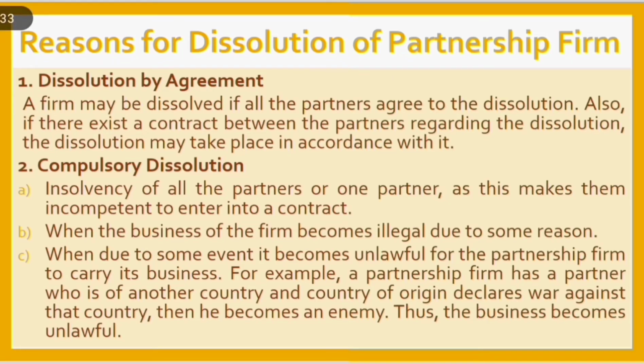Number 2. Compulsory dissolution. A. Insolvency of all the partners or one partner, as this makes them incompetent to enter into a contract. B. When the business of the firm becomes illegal due to some reasons. C. When due to some event it becomes unlawful for the partnership firm to carry on its business. For example, a partnership firm has a partner who is of another country and the country of origin declares war against that country. Then he becomes an enemy. Thus the business becomes unlawful.